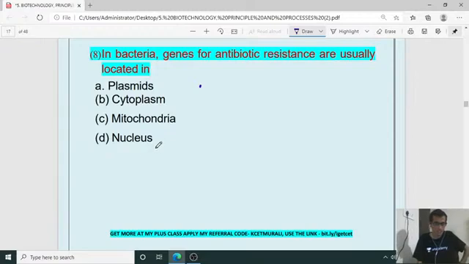So the right answer for the 8th one is plasmid, isn't it? In the plasmid we can observe that.